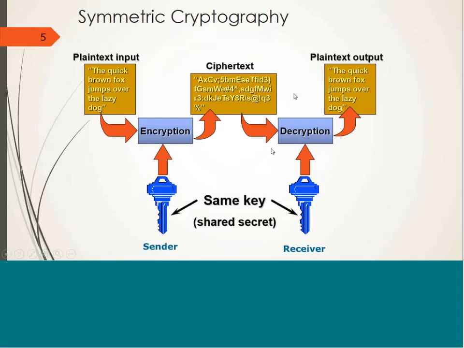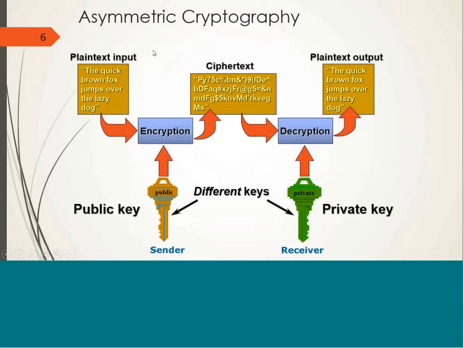When it is received by the receiver, the receiver gives the ciphertext and the same shared secret key as input to the decryption algorithm and recovers the plain text. So here you can see that they are using the same secret key for performing encryption and decryption.